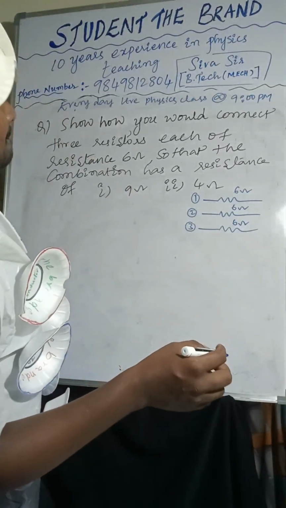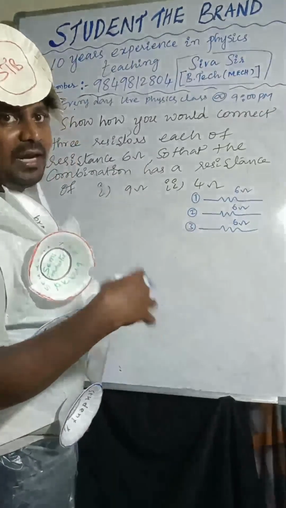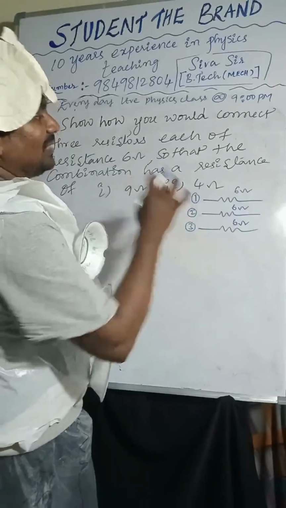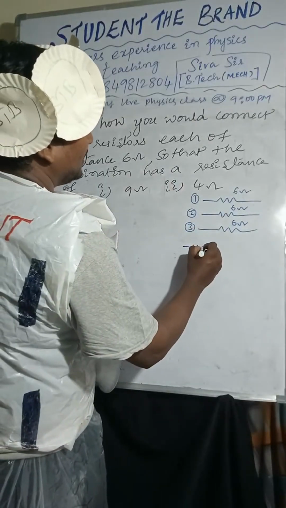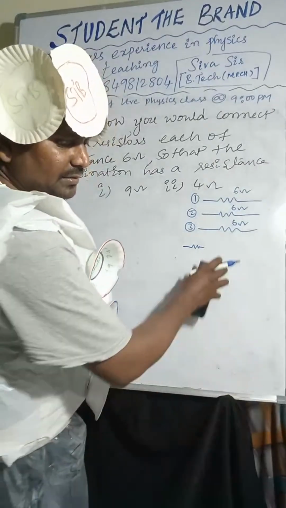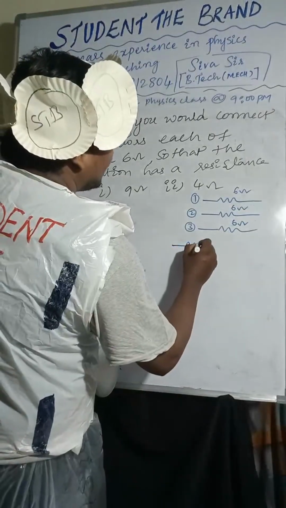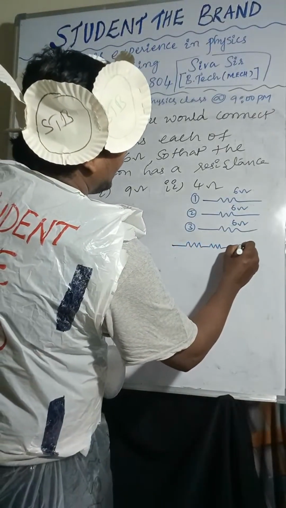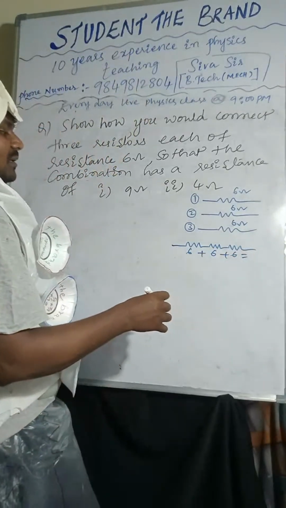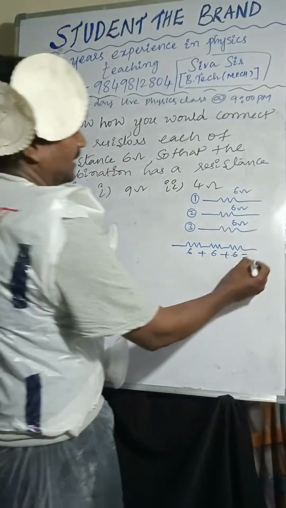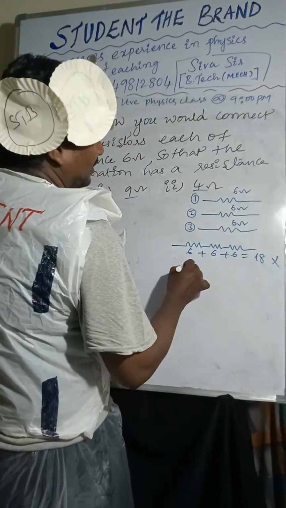Now see here. We know parallel combination, series combination. Let me go with the series combination first. So 1, 2, 3: 6 plus 6 plus 6. How much? 12 plus 6, 18. So is 18 the answer? No. So wrong method. Next, parallel.